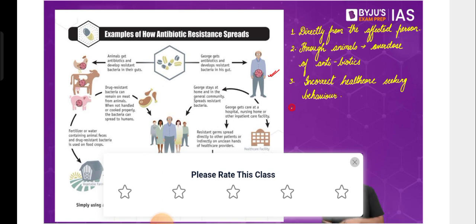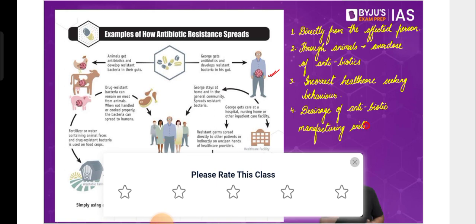One more problem that has been observed, from a study that was done in Hyderabad, is that there are units where medicines and antibiotics are being made. The drainage system of these industrial units had residues of antibiotics, and these antibiotics were then going to the drains where you have a lot of bacteria which reside there. So they were getting exposed to these antibiotics, and they were also developing drug resistance because they had to survive in that environment. So the drainage of antibiotic manufacturing units can also lead to this.